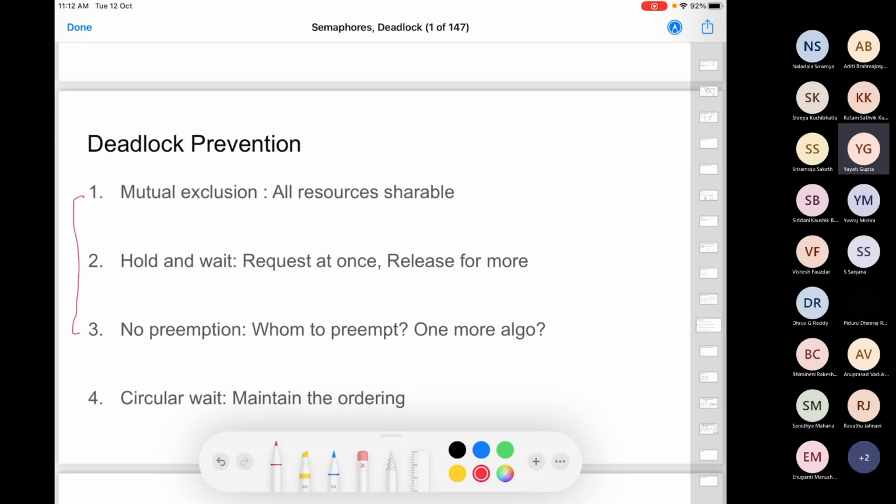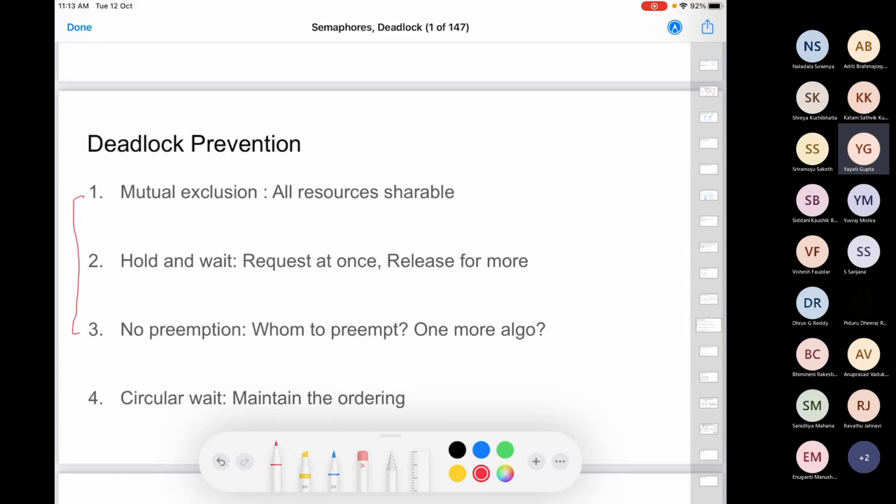That's not always possible, right? Specifically in the case of when the resource is a printer. So you only have most of the times one printer attached to a system. So you cannot make everything shareable. If you want to make everything shareable, you'll have to get more and more resources. The system programmer won't want that. So our whole idea of building an operating system is that we should be most efficient with least number of resources. So he cannot make this condition false.